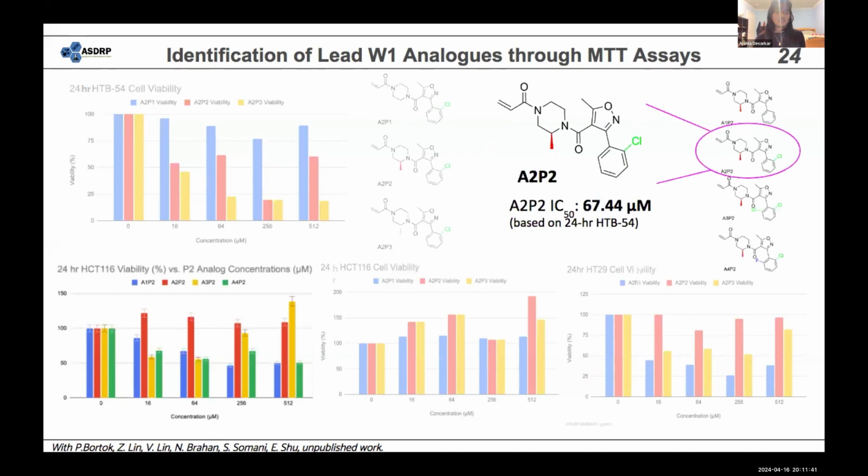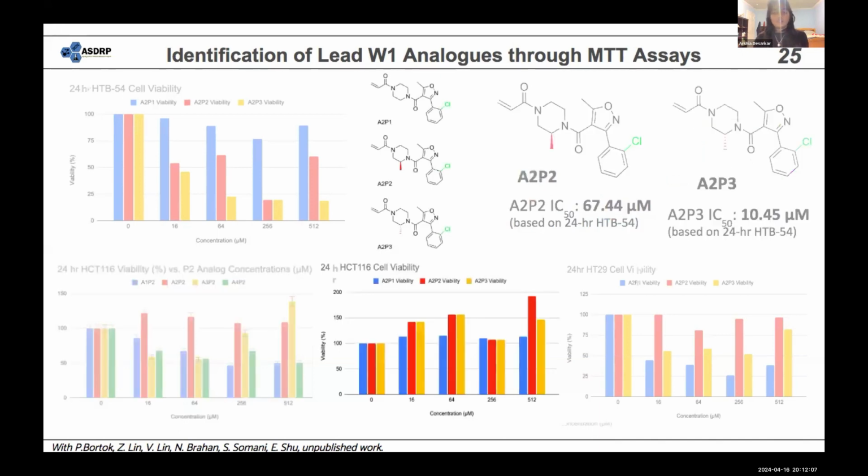And then we also tested them against the HCT116 cell lines. And for this cell line, we tested all our P2 analogs. So A1P2, A2P2, A3P2, and A4P2. And the most effective was A2P2, or the most selective was A2P2 because it wasn't effective against this cell line, but it was against the actual HCC54, which has the mutation.